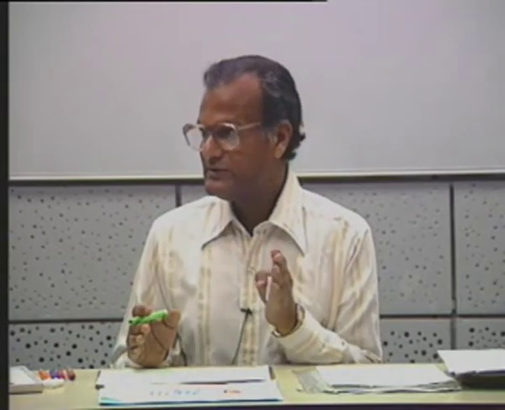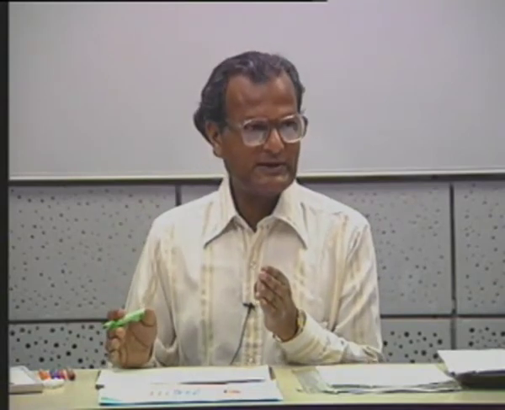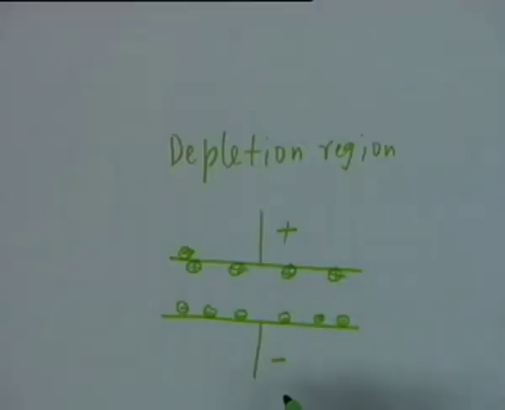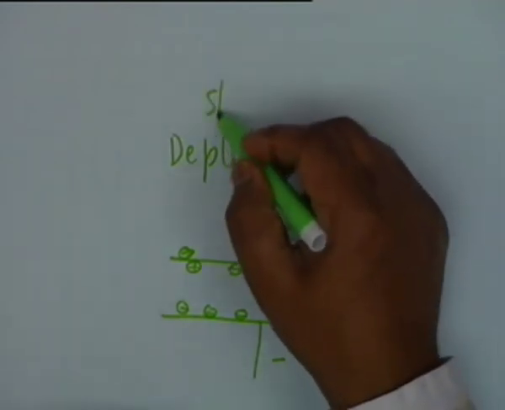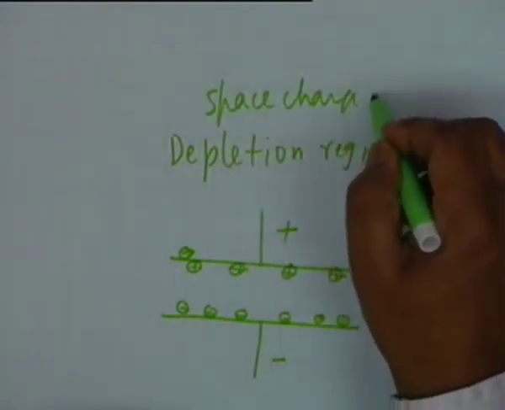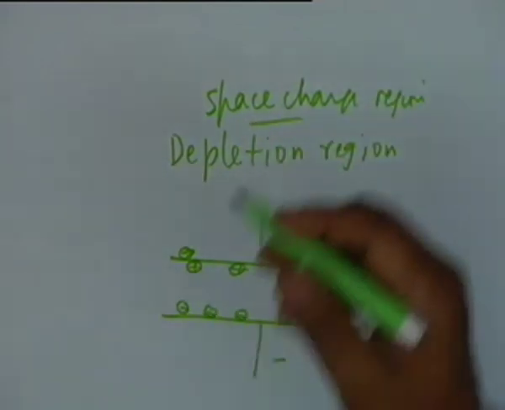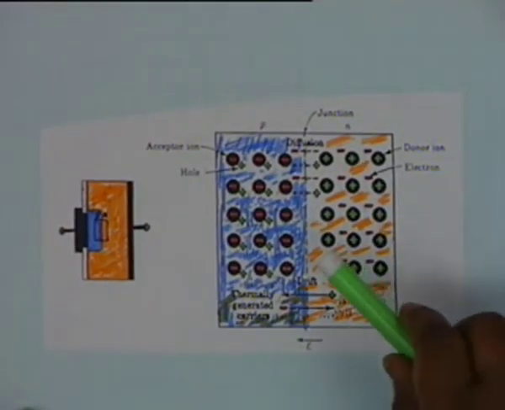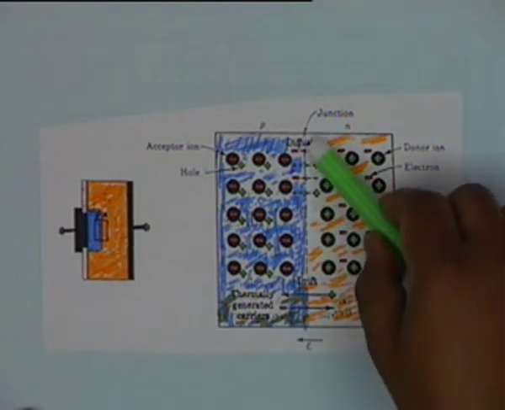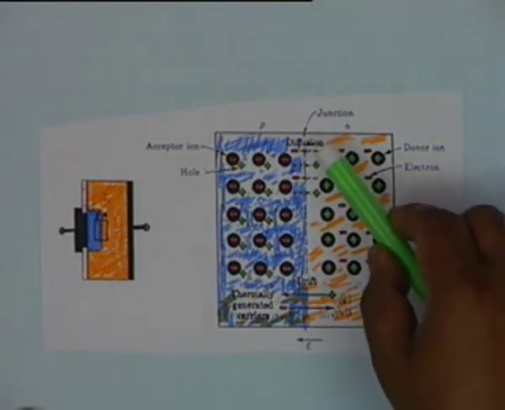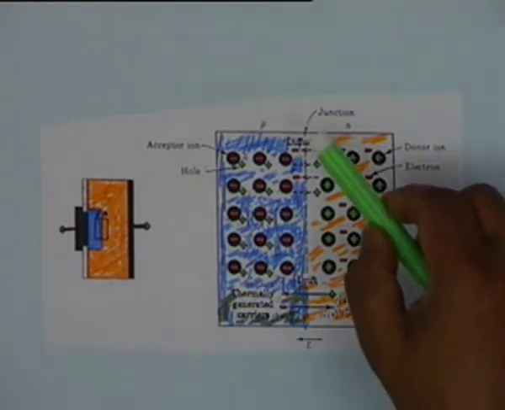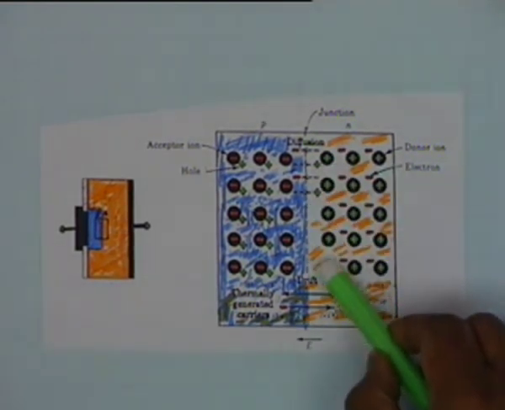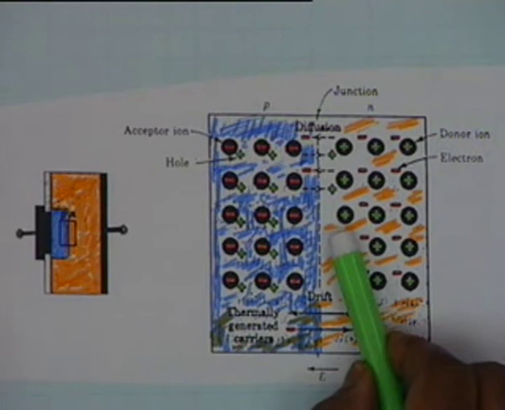There are negative charges on the left hand side, positive charges on the right hand side, and whenever this situation occurs, there is a separation of charge. This region is also called space charge region. Let me explain why it is called space charge region. In the depletion region, if you take any finite area, you shall measure a positive charge on this side.